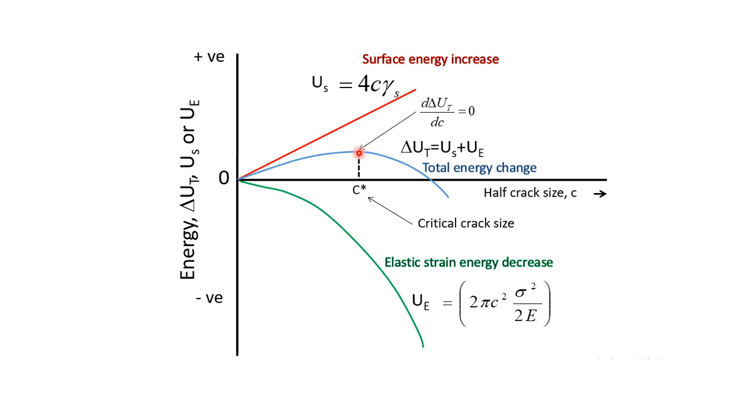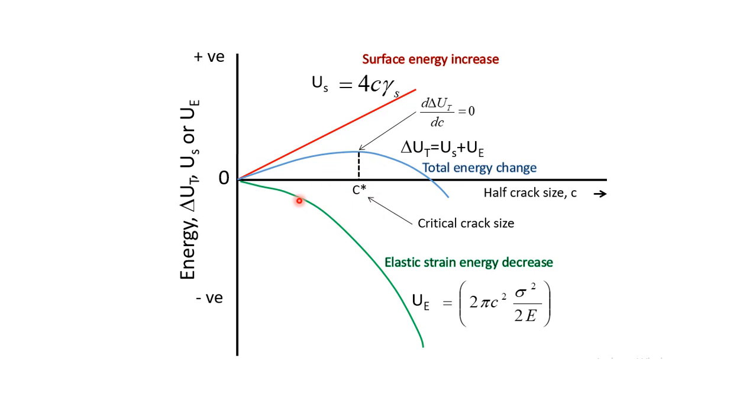So the system will prefer to decrease the total energy of the system, so that means the crack will grow. So this is how we can decide whether the cracks present in the material are critical or not, or whether they are going to grow in a spontaneous way or not.